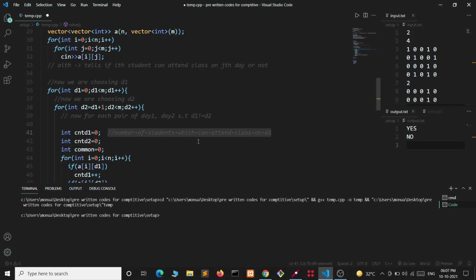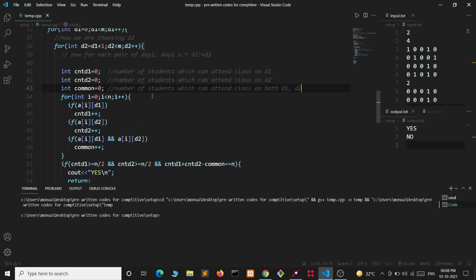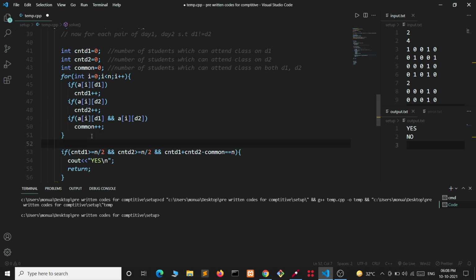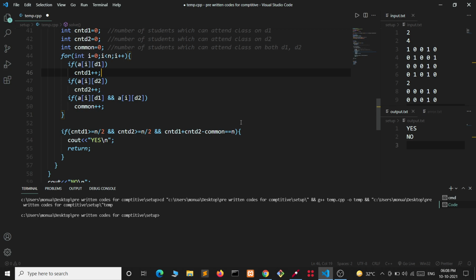Count d2 is the number of students which can attend the class on day d2. We are also finding the number of students which can attend class on both d1 and d2. So here is the code for calculating the number of students who can attend class on day 1, on day 2, and on both d1 and d2.